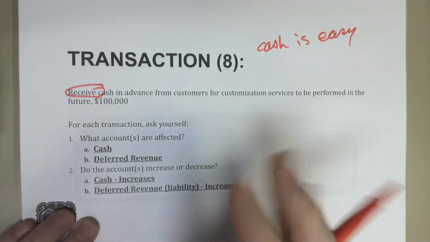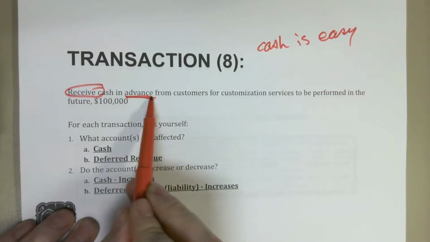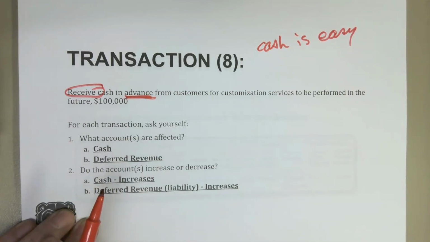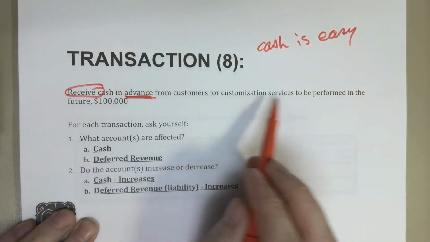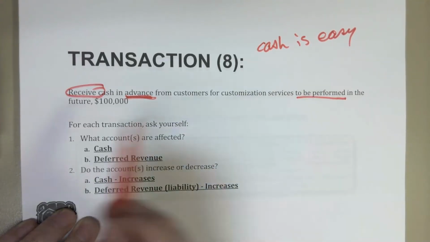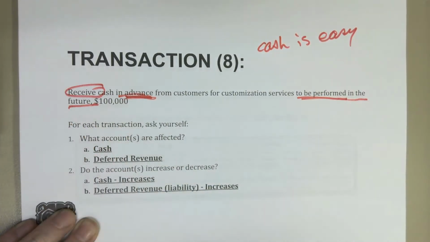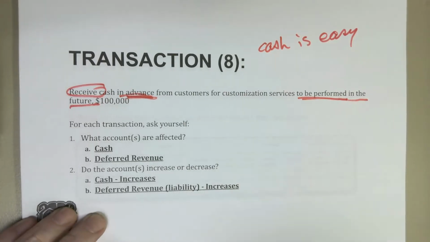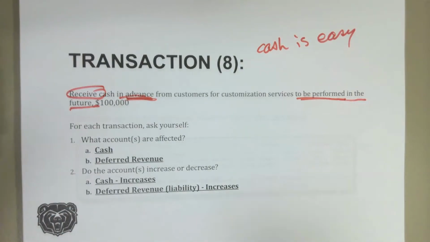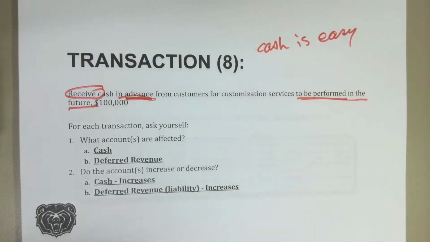So we receive cash. Oh man, here's the bummer part: in advance, okay? We receive cash in advance from customers for customization services to be performed in the future. Those are very key terms: in advance, to be performed in the future. Those are all important terms to recognize and be aware of when you're reading through accounting homework problems, quiz problems, exam problems. Look for those words. And again, I'm going to have a document for you guys that gives you a crosswalk of important terms to look for, and how to know which accounts you should be using when you recognize them.